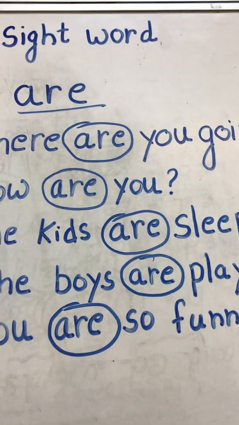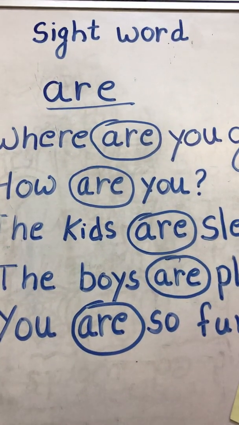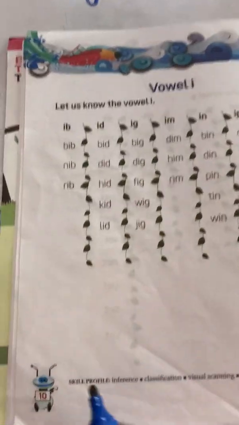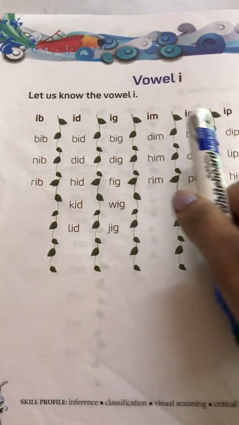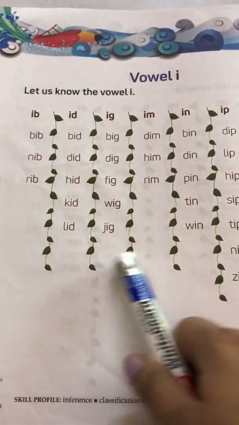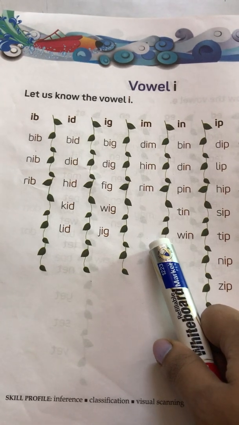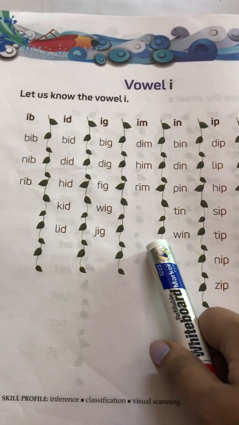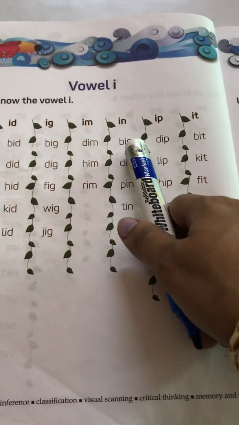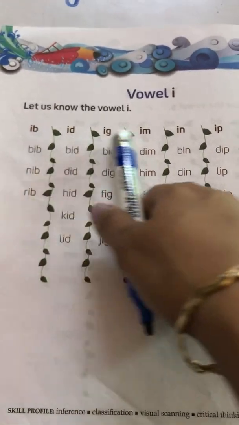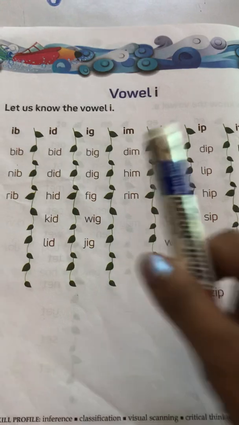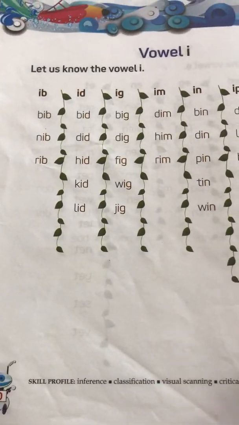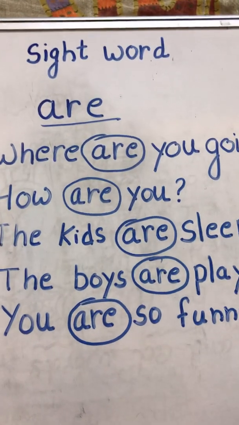One more thing that you have to do, because you have a long weekend, so do read all these words from your page number 10. It is in your phonic book. Do read ib, id, ig and im words. Do read these words at least 2 times a day, because in our next class we will do in words. So you should know how to read all these words. Please read these words and do this work in your notebook.